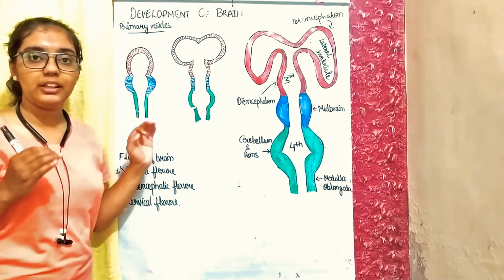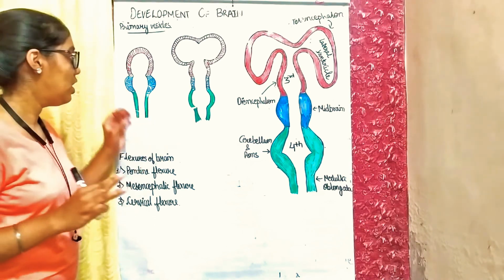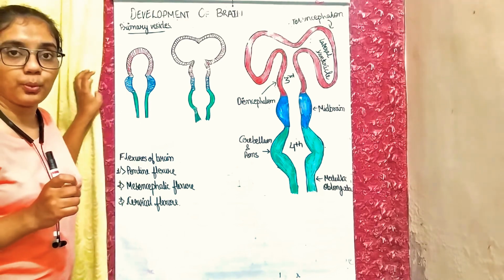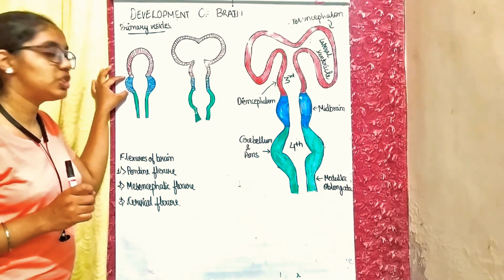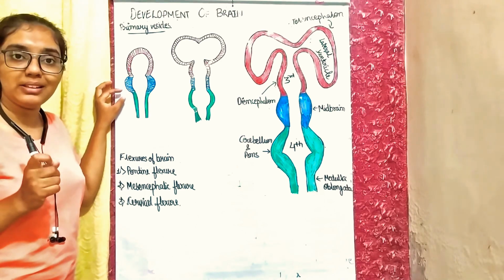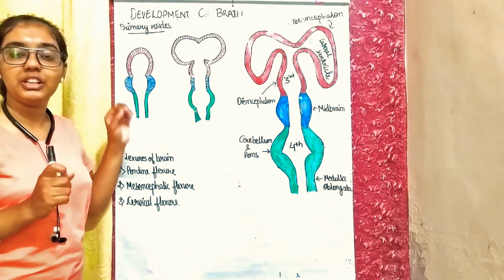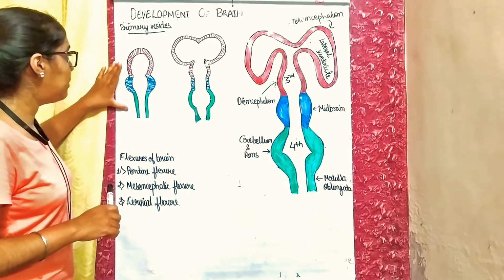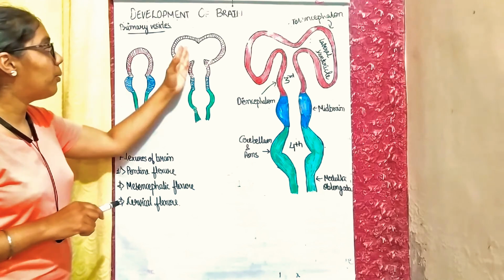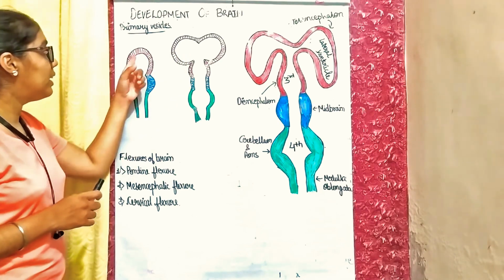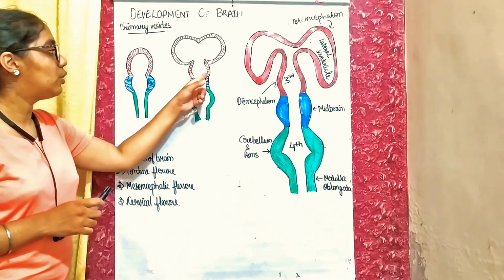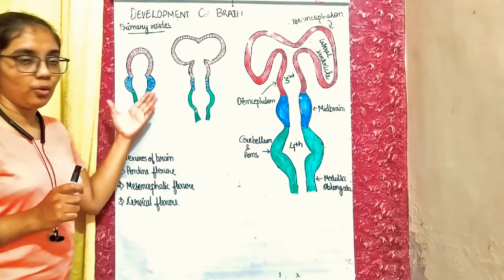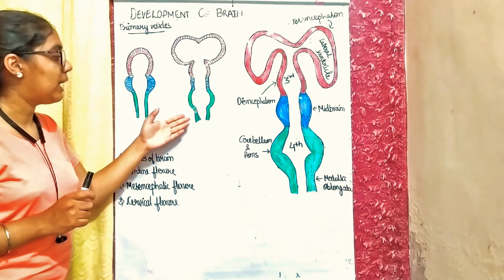First of all, as we know, the neural tube develops three dilations. These are the three dilations. One is red in color, which forms the forebrain and is known as prosencephalon. The second one is the middle dilation. It forms the midbrain and is known as mesencephalon. The third one is green in color, which develops the hindbrain, known as rhombencephalon. From the forebrain and the hindbrain, two more dilations develop and form the secondary vesicles of the brain. Here the red color forms two vesicles, the mid remains the same as before, while in the hindbrain also two dilations develop.